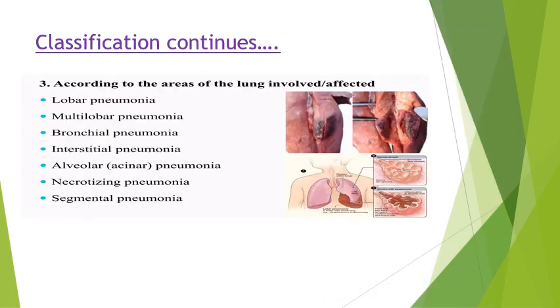Then the third classification is according to the areas of lung involved or affected: lobar pneumonia, multilobar pneumonia, bronchial pneumonia, interstitial pneumonia, alveolar pneumonia, necrotizing pneumonia, and segmental pneumonia. According to the name itself, it is very clear which areas are affected.